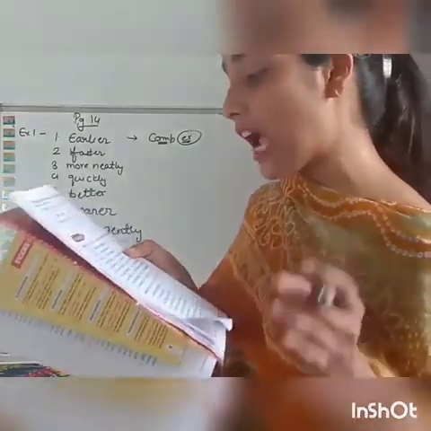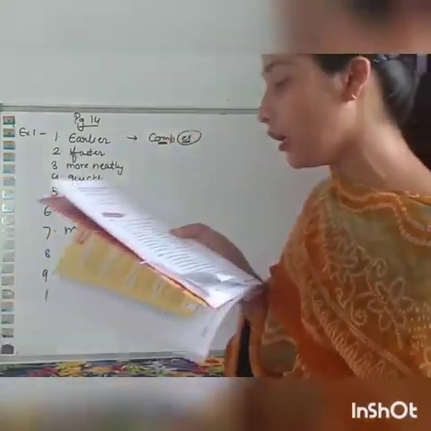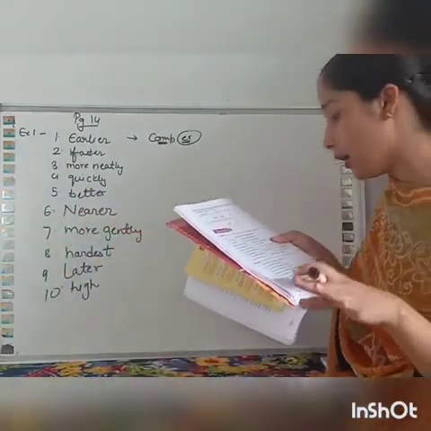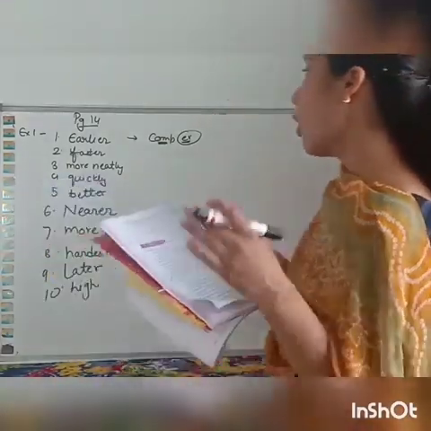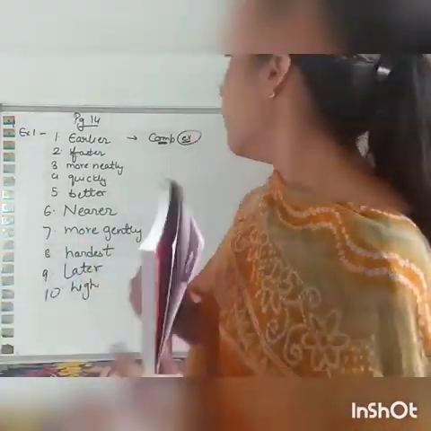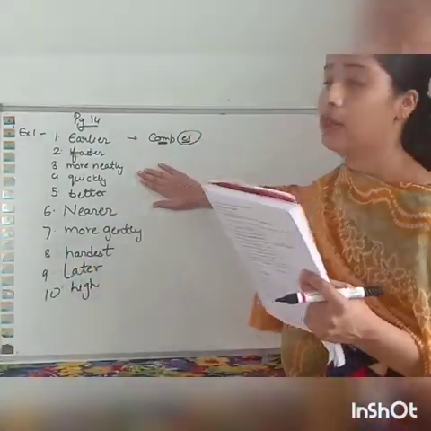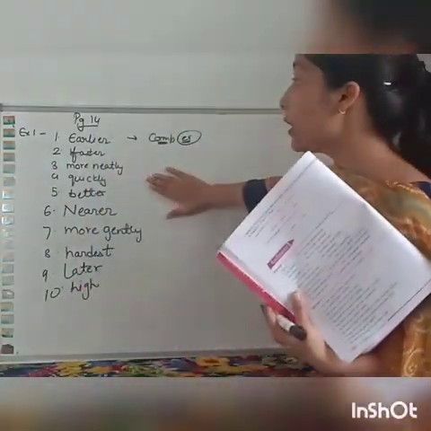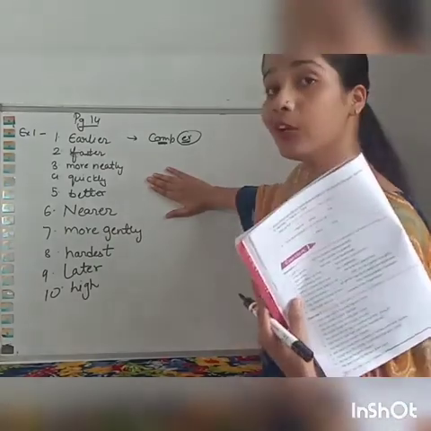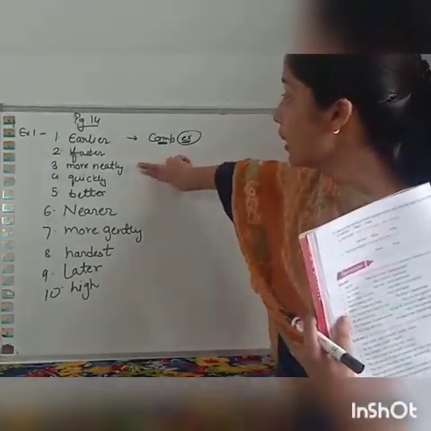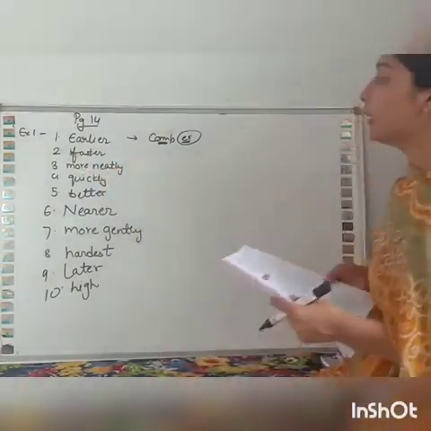Ram rides dash than Hari. Again there is a comparative degree because we are doing the comparison between two, Ram and Hari. So, more neatly or neatly? When we are talking about one, we will write neatly. But here we are doing the comparison, so we will write more neatly. And the superlative form? When we talk about more than two, we will write most neatly. But we are talking about two over here, so we will write more neatly.